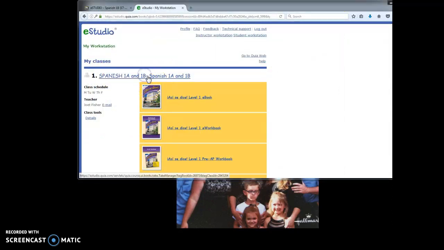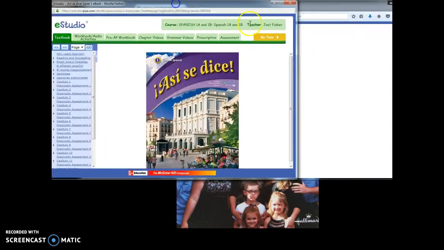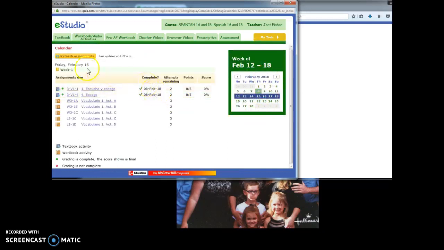go back to my calendar and you're going to screenshot this calendar right here. I'm going to show you. I'm going to do a Control D on my laptop. If you have a Mac, it's going to be different, and you're going to need to look this up on how to do a screenshot. Okay, once you've done your screenshot, you're going to open up a Word document.